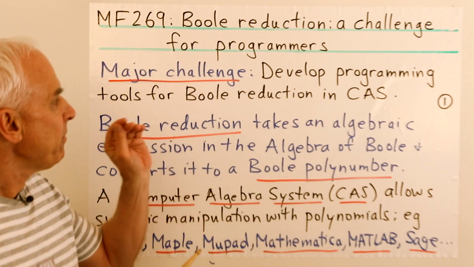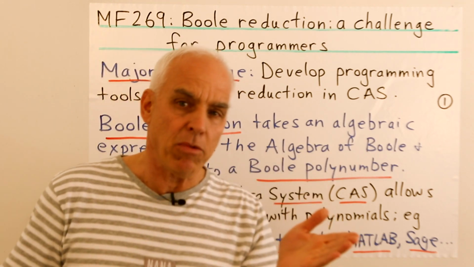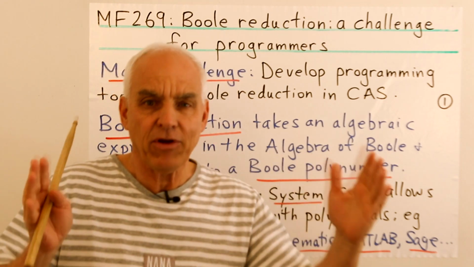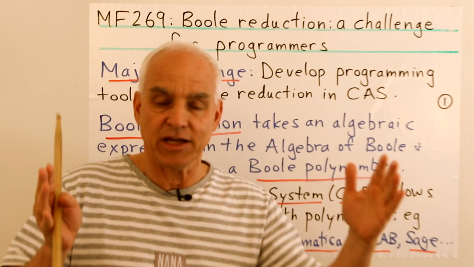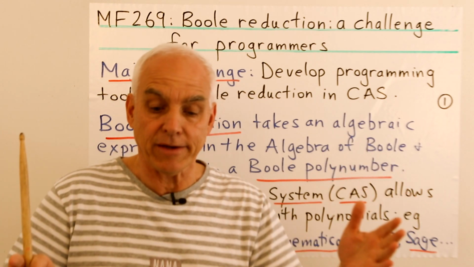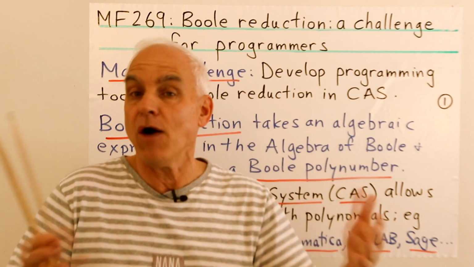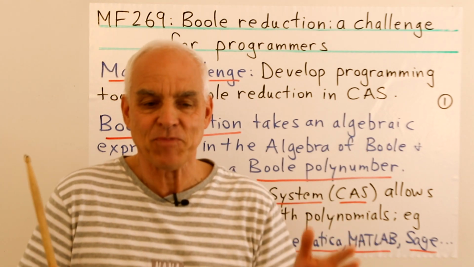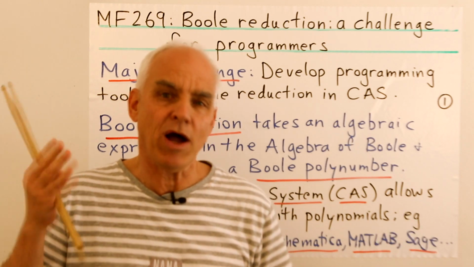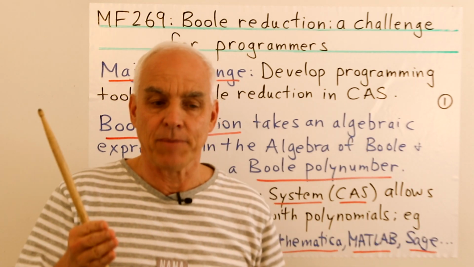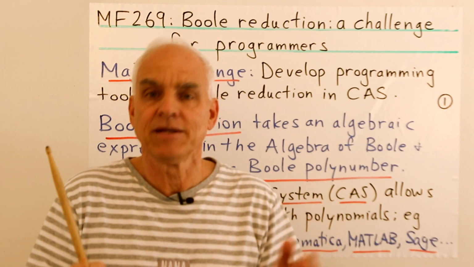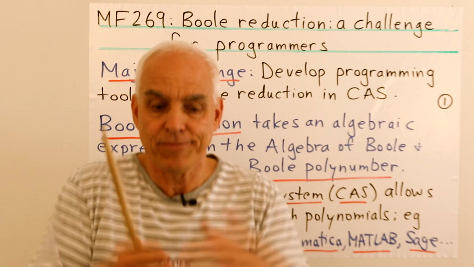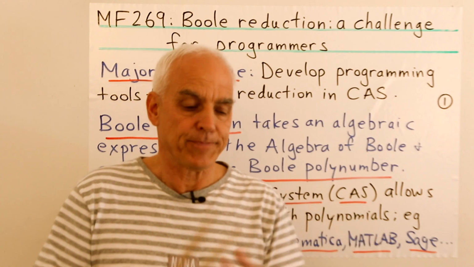Okay, so we've been talking about the SAT problem, and motivated by that, the idea of having a very big logic expression, maybe from a circuit which has thousands or tens of thousands or maybe even millions of gates. So we have some huge expression and we want to simplify this thing. Or in the SAT case, we want to understand whether this is actually the zero output function or not.